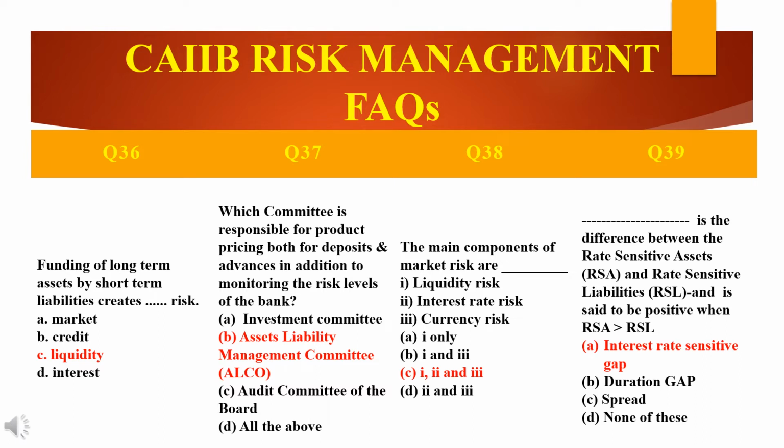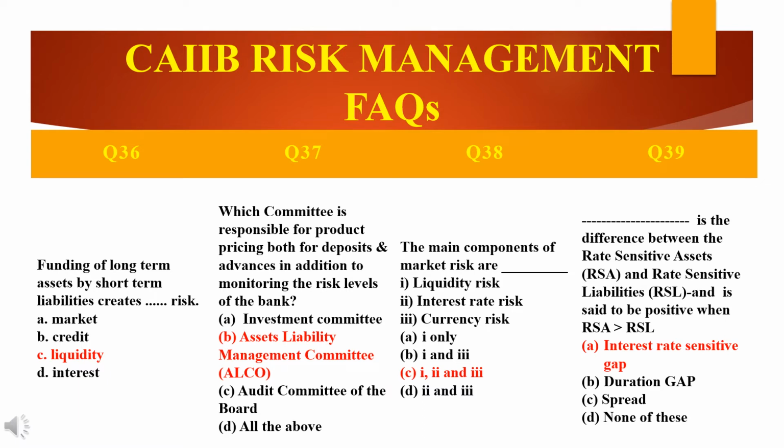Moving on to the next question, the second last question of this slide. The main components of market risk are dash. See here, the main components of market risk. Market risk will take into account liquidity risk, interest rate risk and currency risk. These three risks come into force.